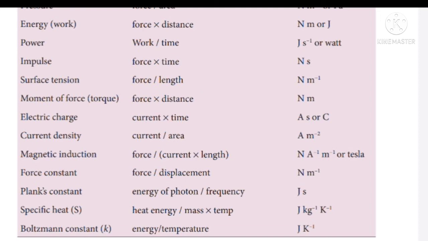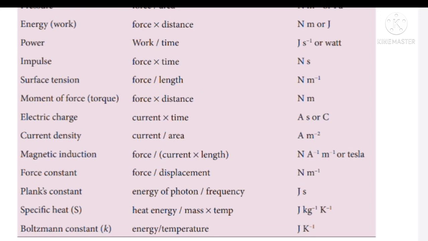And the next physical quantity is Planck's constant, which is equal to energy of photons by frequency. The unit for energy of photon is joule and the unit for frequency is second power minus 1. When this second power minus 1 goes up, it will become second power plus 1. Hence the answer will become joule second. This joule second is said to be the unit for Planck's constant.